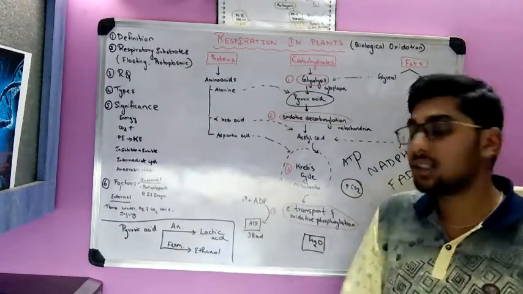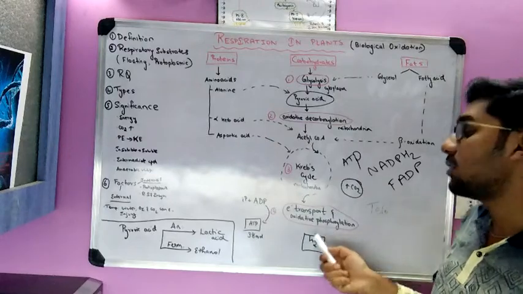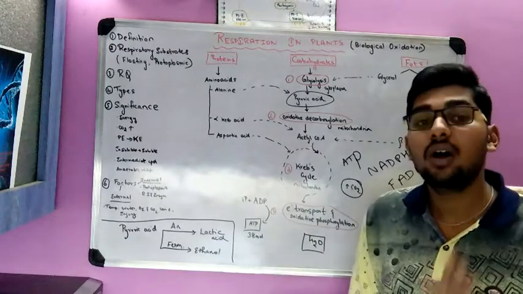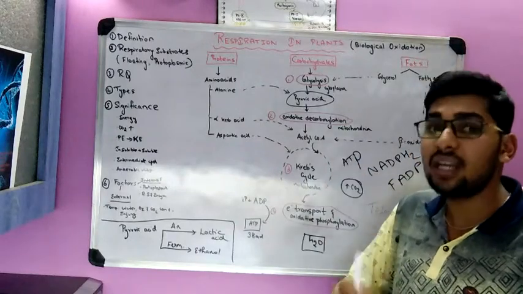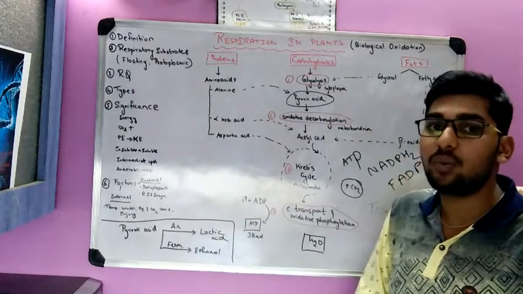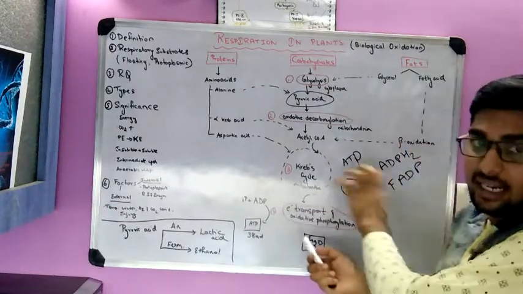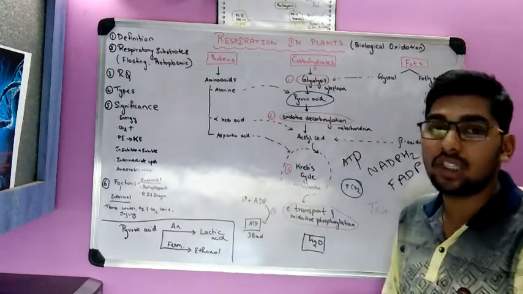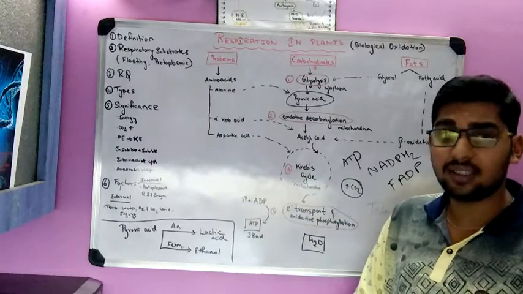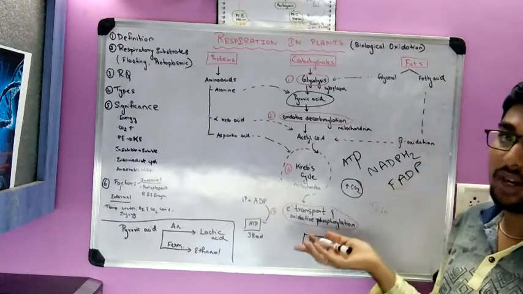It combines with this. This process is called phosphorylation. Phosphorylation means addition of inorganic phosphate to adenosine diphosphate with the energy that is released here, to form adenosine triphosphate. This is an oxidative process. Loss of electrons is oxidation.